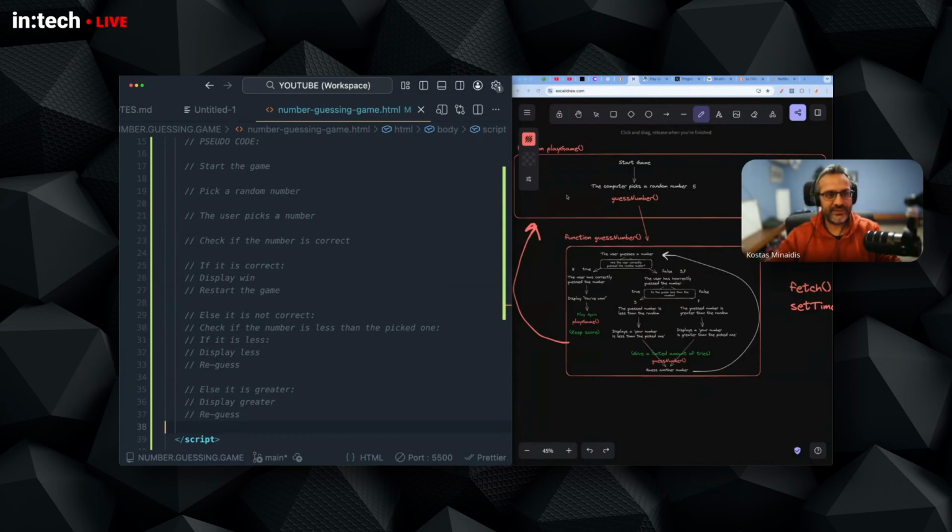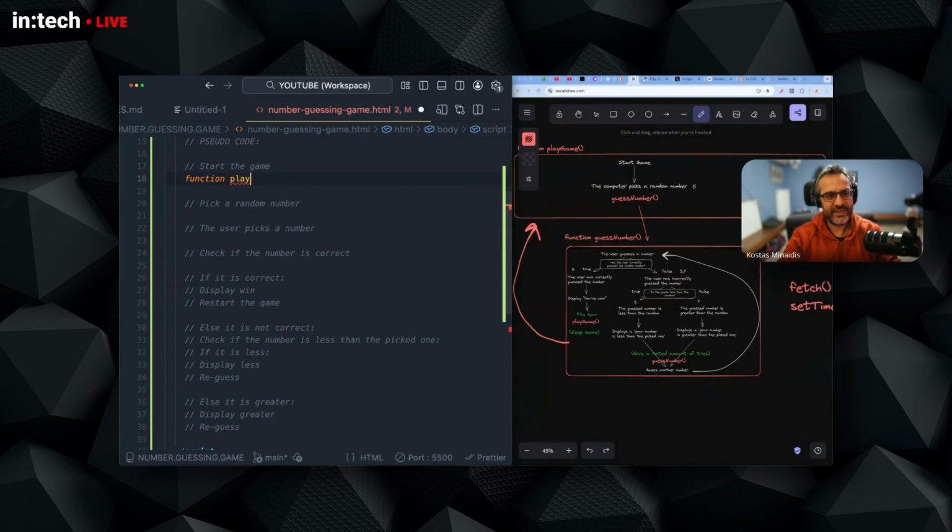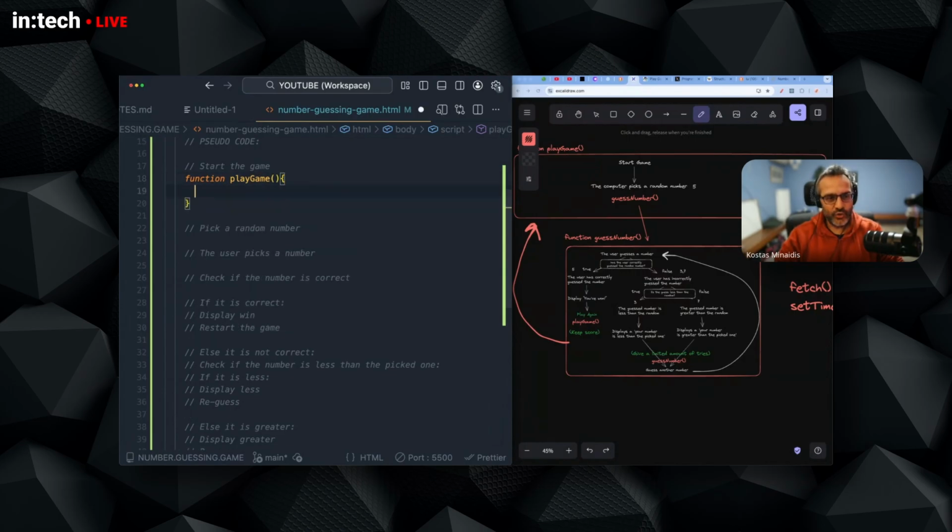So I can define here a function. Let's make it play game, because we not only start the game, but restart the game. So what we do is we use the function keyword. This is a special keyword, that's why you see it in orange here.